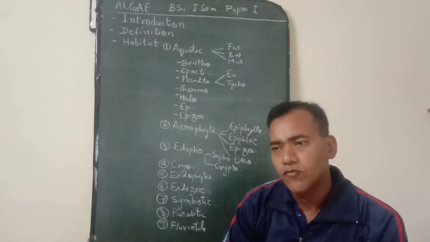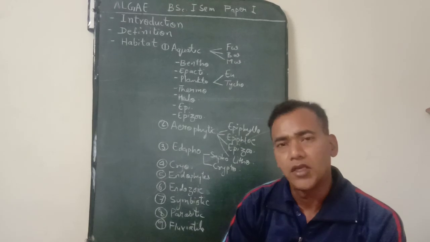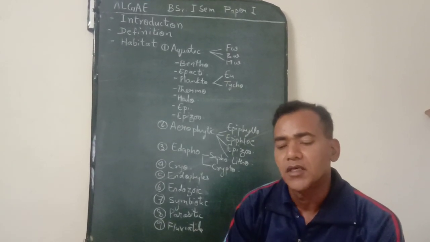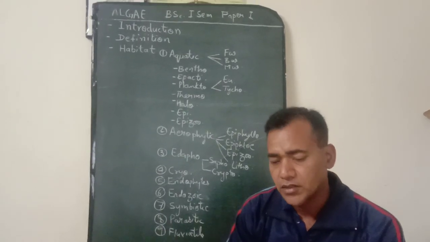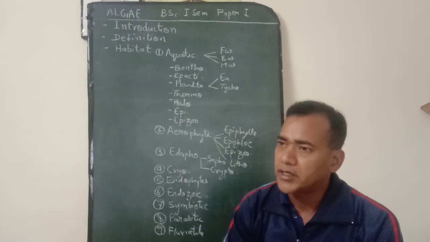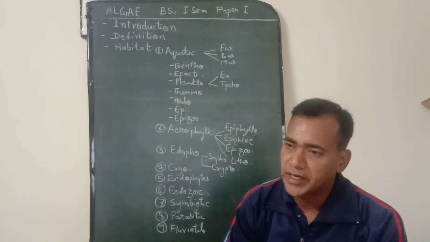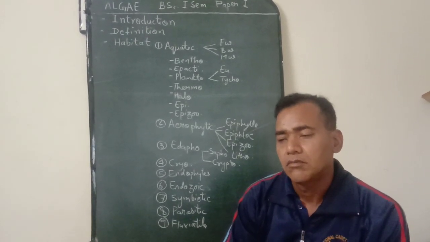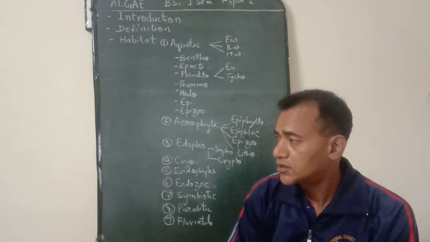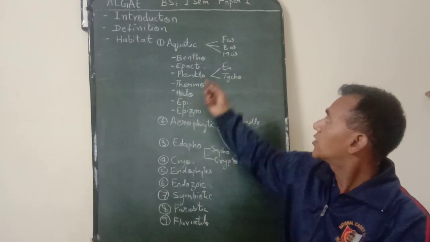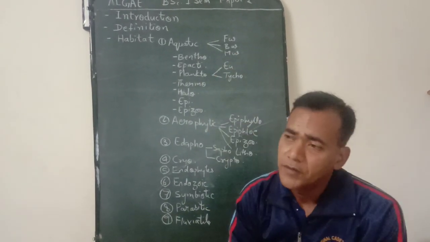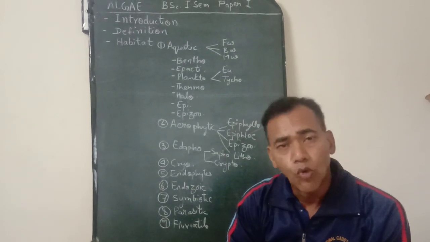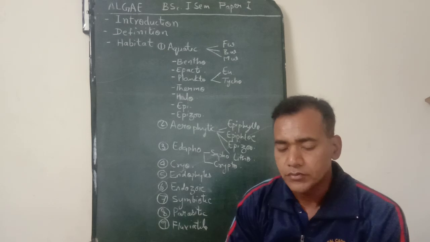Freshwater is that water which is found in lakes, ponds, pools, and in which the salt concentration is less than 0.05%. Brackish water is a mixture of fresh water as well as sea water, and in these the salt concentration is less than 3%. And the third category is marine or sea water, in which the salt concentration is more than 3%.